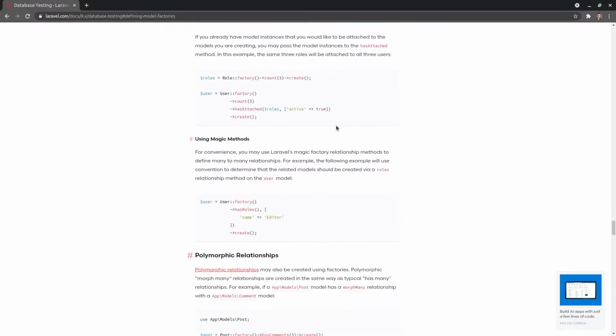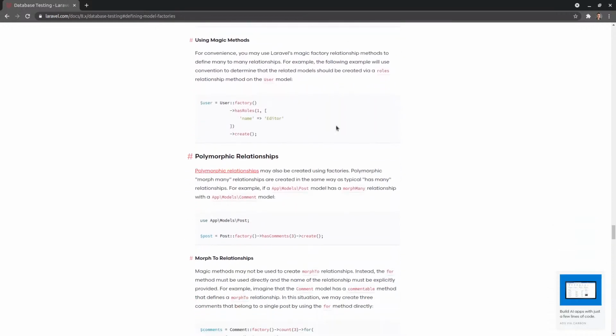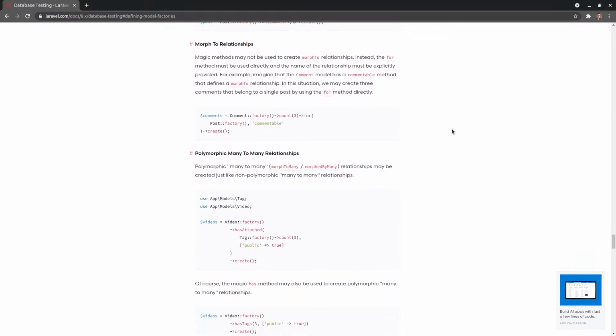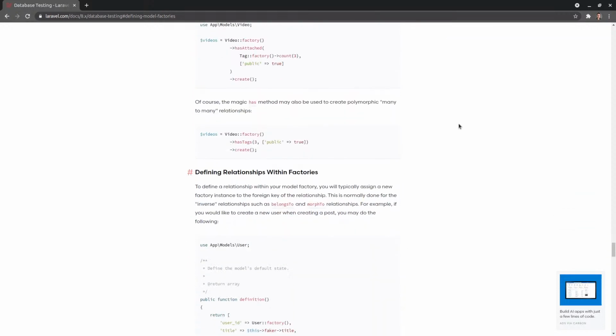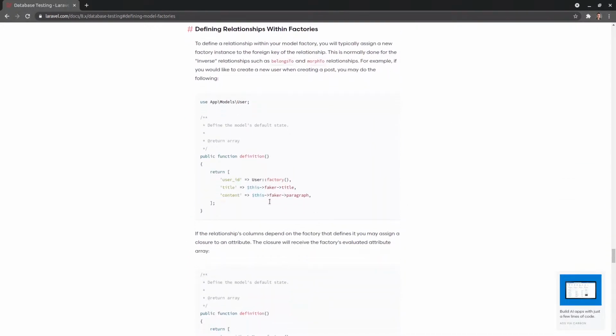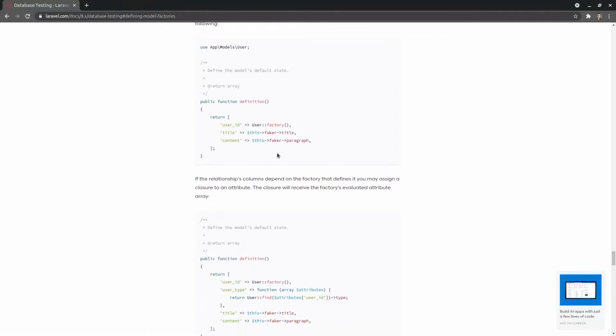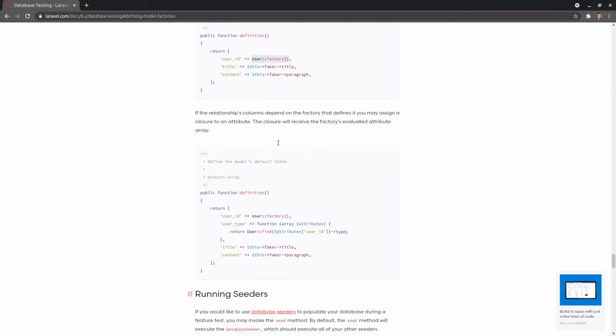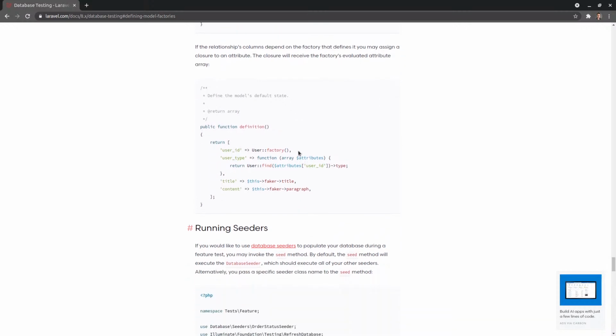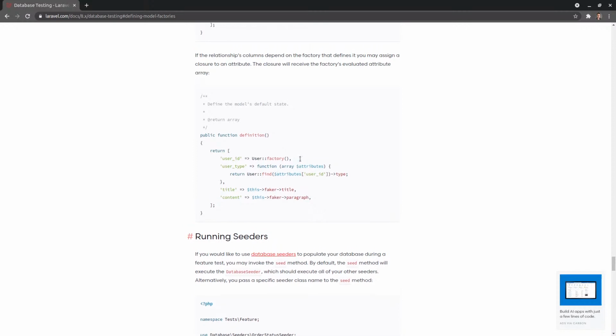Because in the factory itself, I want to say, have a look for one that exists, otherwise create one. Well, I'm learning a lot just by skimming over this. Yeah, so basically I want to do something like this, but it depends on the factory that defines it. You may assign a... Oh, cool. Cool.